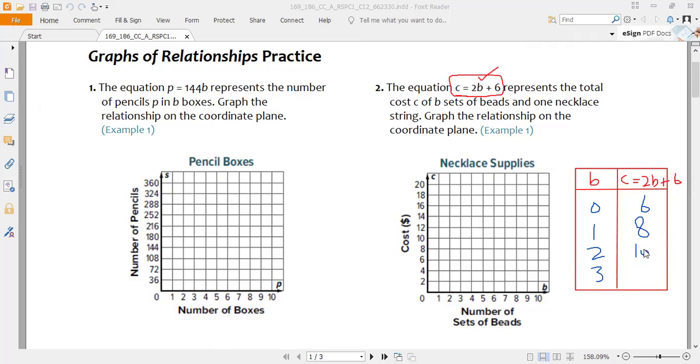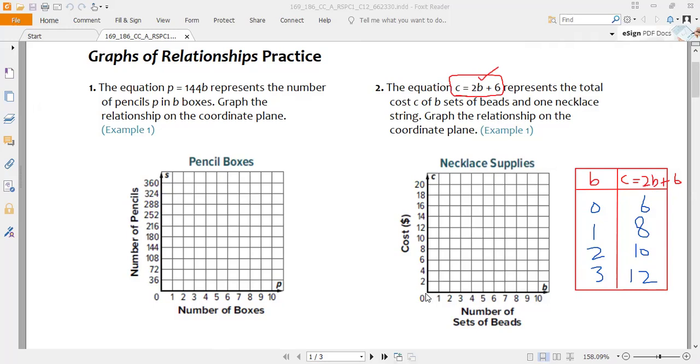And if you have three number of beads, 3 times 2 will be 6, 6 plus 6 will be 12. Now we use 3 points. You can either use 0, 1 and 2, or you can use 0, 1, 2 and 3, or 0, 1, 2, 3 and 4. At least you have to use three numbers like 0, 1 and 2.